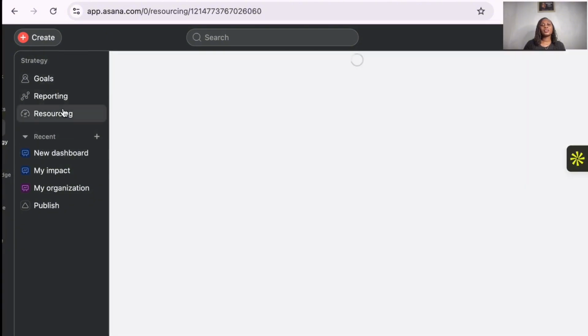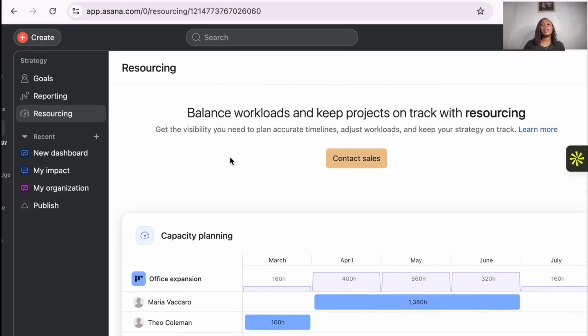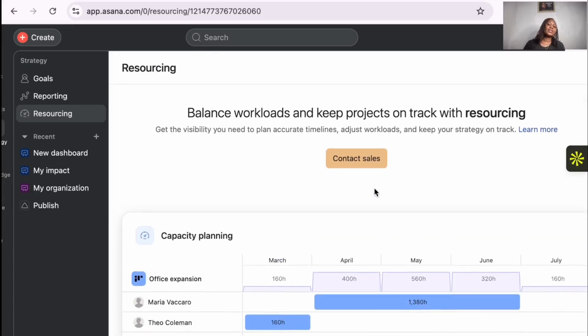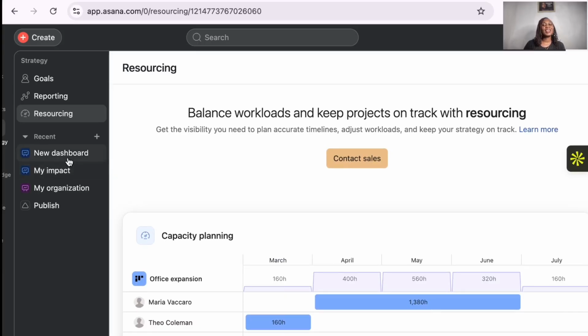Then resourcing, of course, these are just resources, where you want to create cells. So this one, go on ahead, try it out. I haven't tried it, but it's something that I've used in my workplace a while ago. So try it and let me know what you think about it.